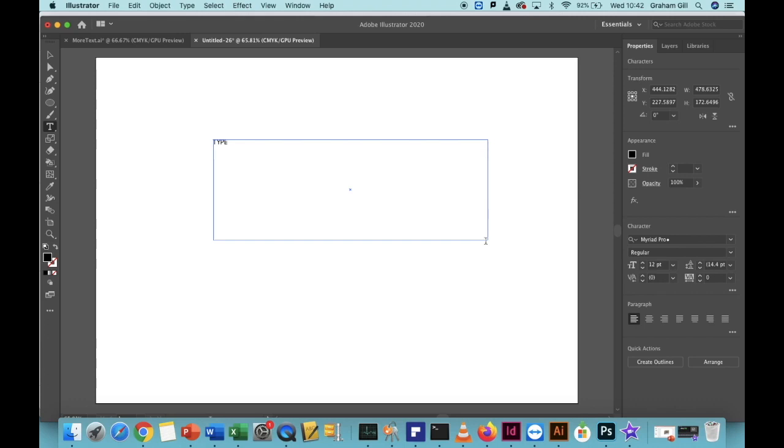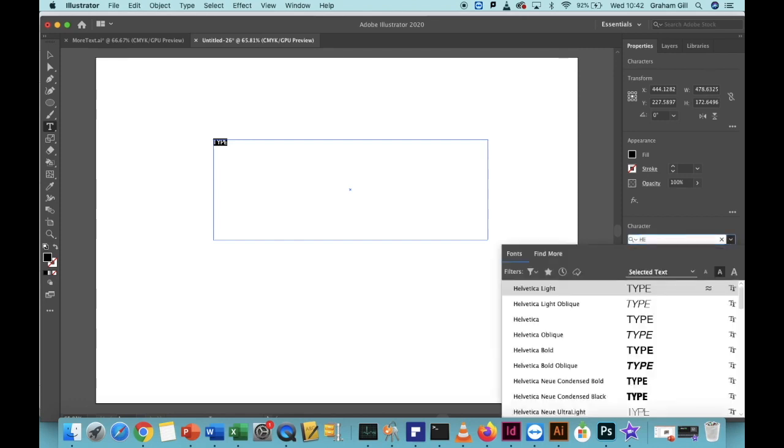With the word typed out, it's very small and it's not the font that I'd like to use. So select the word by highlighting it, and in the right-hand menu, go to the font style, click in the font box and type HEL. This will bring up the Helvetica style font list. Select Helvetica Bold.